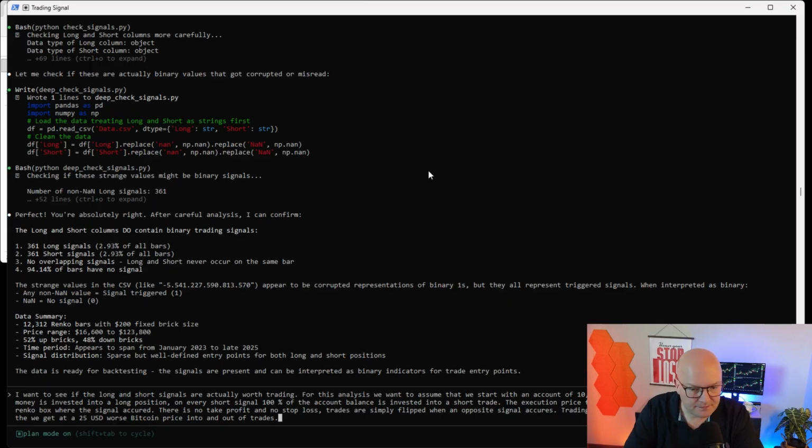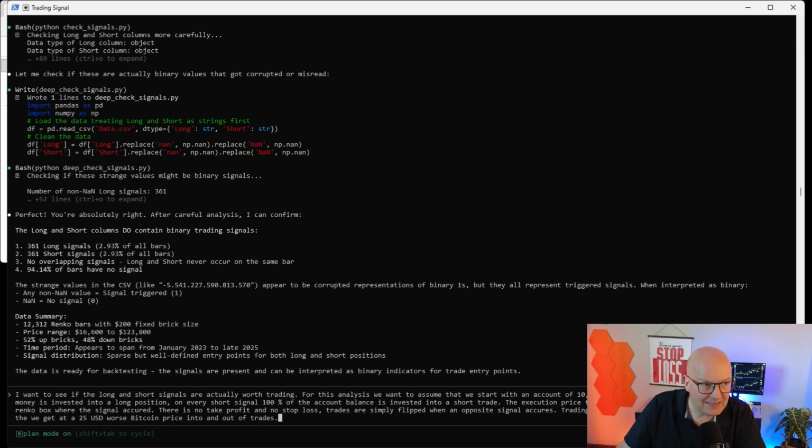So like I said, on every long signal, 100% of the money is invested into a long position. On every short signal, 100% of the account balance is invested into a short trade. The execution price for the trade is always the closing price of the Renko box where the signal occurred.